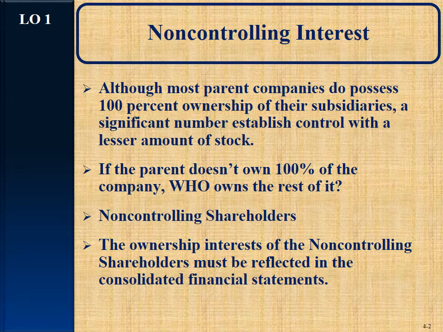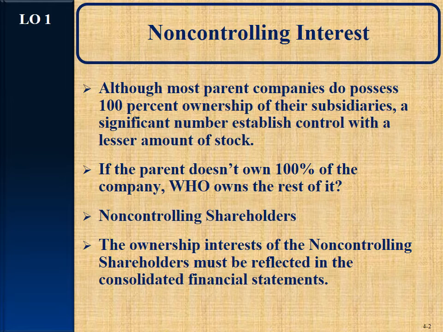And here we go. Although most parent companies do possess 100% ownership, a significant number establish control with a lesser amount of stock. Remember, you only need 51 votes, or 51%. If the parent doesn't own 100% of the company, who owns the rest of it? Non-controlling shareholders. And that makes sense. They don't have control of the company, but they still are owners.